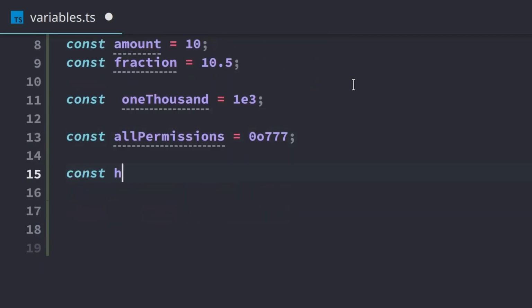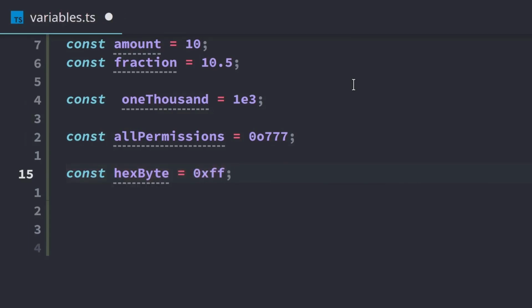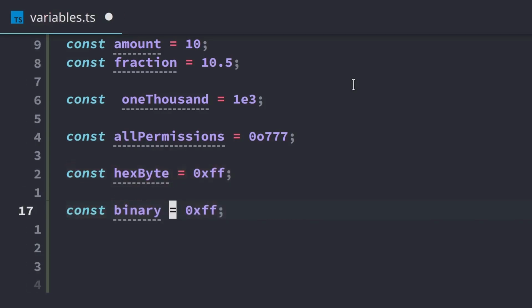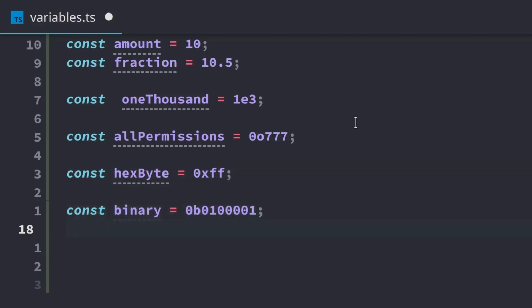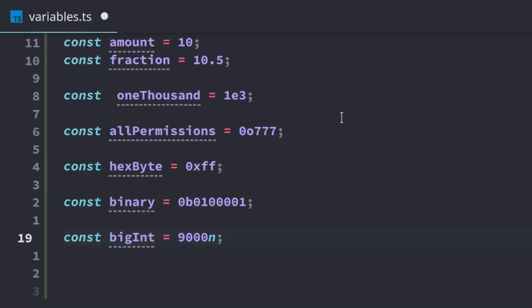You can also do hex. So hex is 0x, and that can make a hex digit. And that could be useful occasionally. We can also do binary directly. If we want to do a binary number, we'll do 0b, and then we can have our binary number. We also have a data type called a big integer. So if we make a big int, that allows the numbers to go really large. And to make a big int, we end it with the letter n, and that'll be a big int.